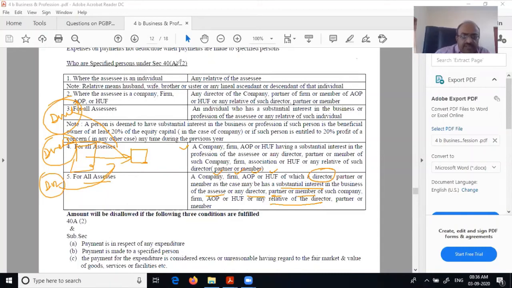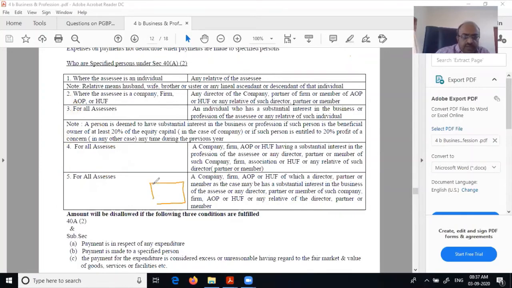The other last situation that they are talking about is the assessee and one director of this company. This company's director is having substantial interest. Then what happens? This company will become substantially interested.